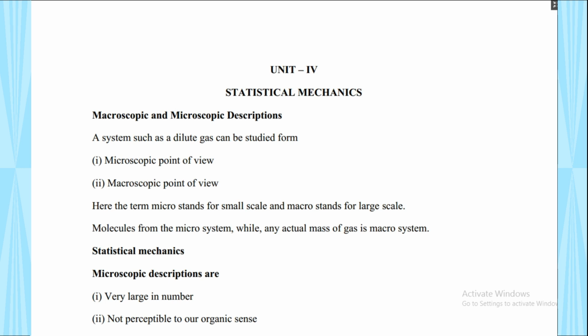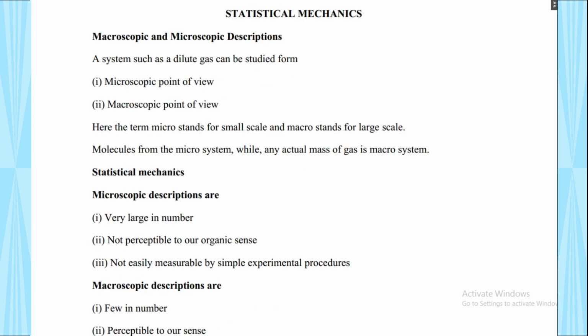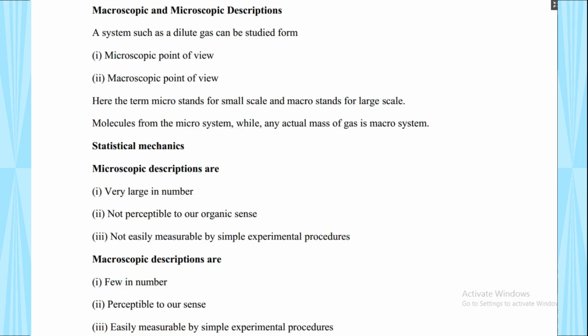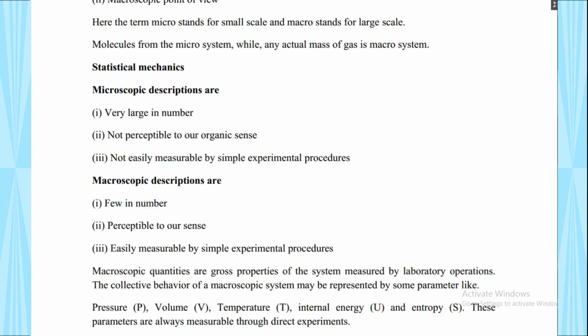Coming to the point, today we discuss statistical mechanics, the most important things. In this unit, a maximum of 11 questions can be asked. First of all, we start with some important points, then the macroscopic and microscopic description. Large scale means macro, and small scale means micro. We have to differentiate the microscopic and macroscopic descriptions with respect to statistical mechanics.